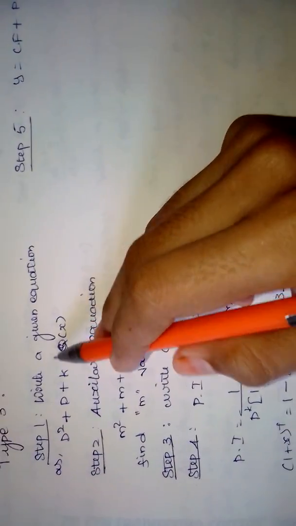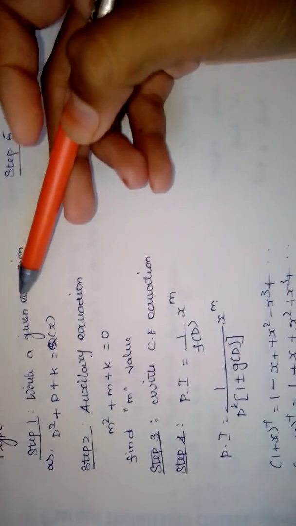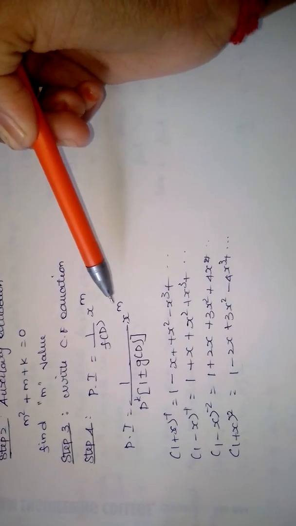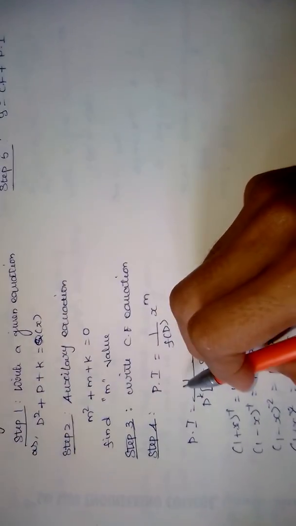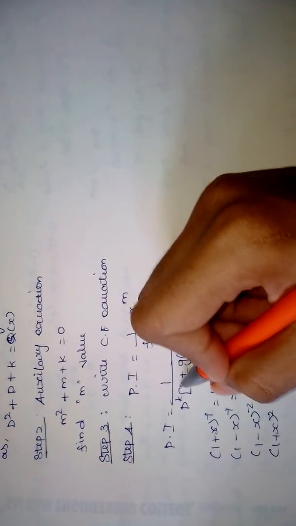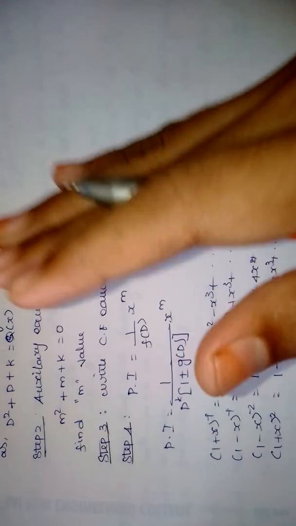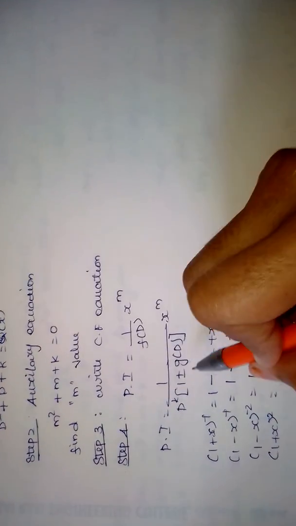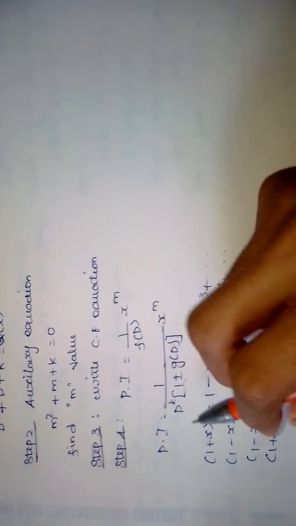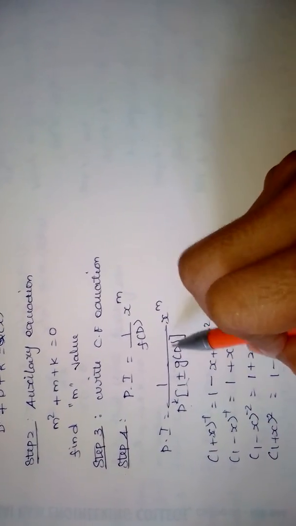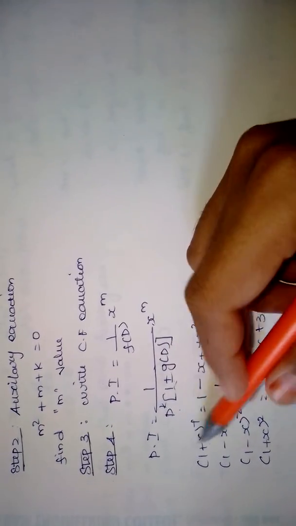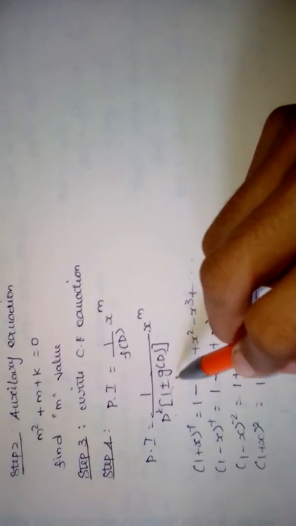In this type we follow the previous types' steps also, but here we have one more thing. The difference is in taking the common factor: we write the pi equation as 1 plus or minus. Any other equation given, we take this as common, and then put 1 plus or minus into g of t. Here is the formula to write these equations.